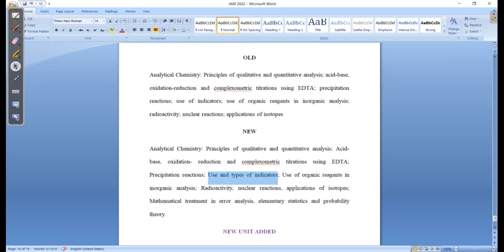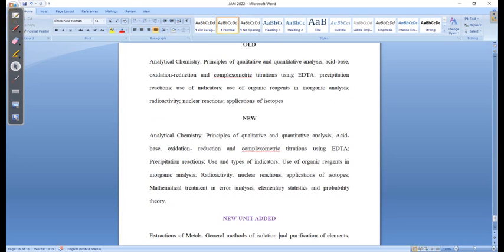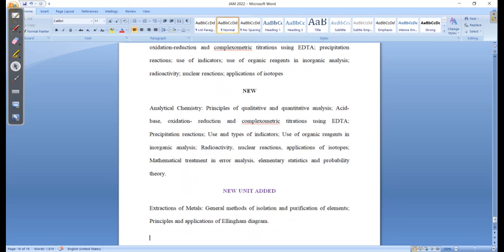And then you have the last thing, the new unit which is added in that part, which is the extraction of the metals in the metallurgy part, general methods of isolation and purification. But they have now mentioned the Ellingham diagram, and this Ellingham diagram is a very routine question for the JEE Mains and the JEE Advanced examination. Okay, so they generally ask questions from them.